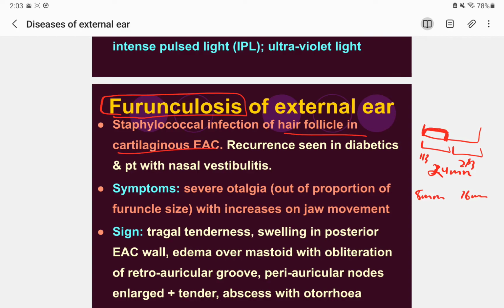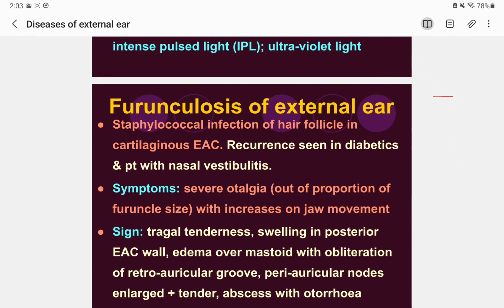There is skin, and what occurs in skin? Of course, hair follicles. Hair is there, all these are hairs. In the external ear, due to the presence of skin in the cartilaginous EAC, hair follicles are there, so any kind of staphylococcus infection can occur there. So furunculosis always occurs in the external 1/3 of the EAC. All right, so that's an important thing to know.